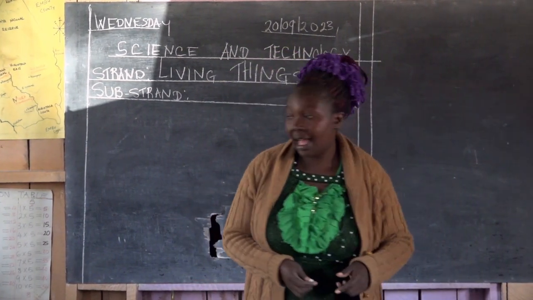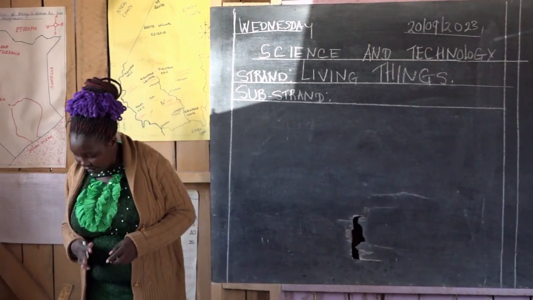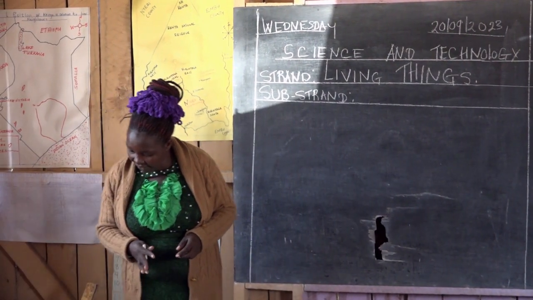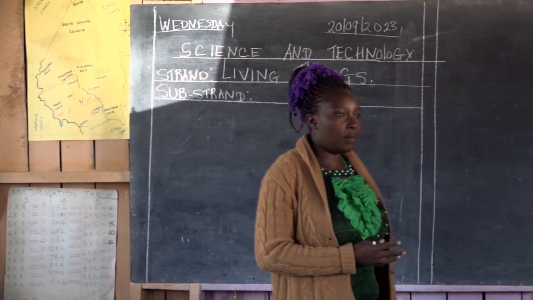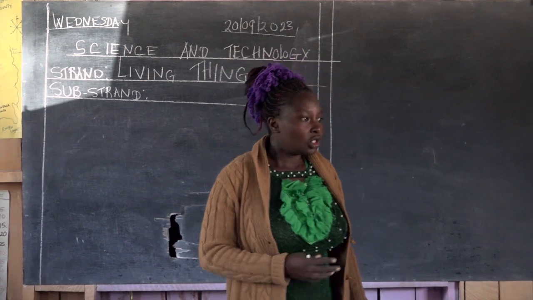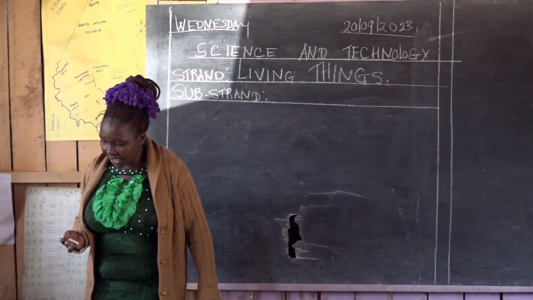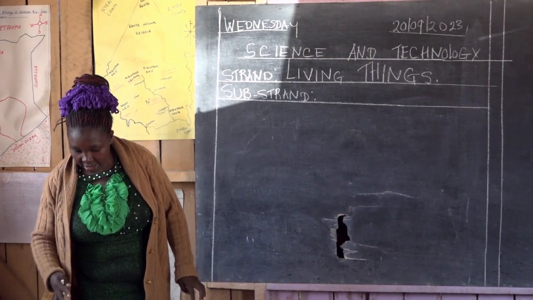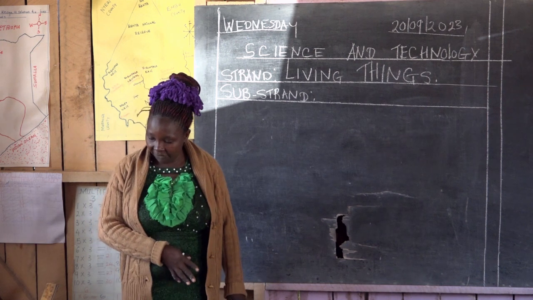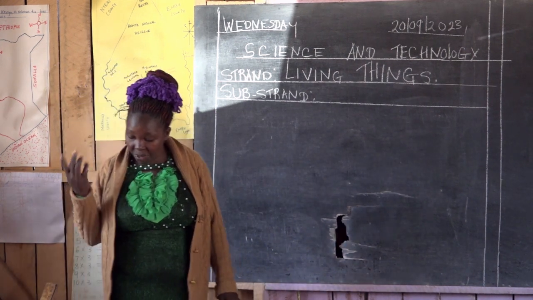In that perspective, we will say that plants are living things. They have the same behaviors which are common to human beings. So that makes them also living. Why do we call plants living? They have some behaviors which are common to all plants. These behaviors are called